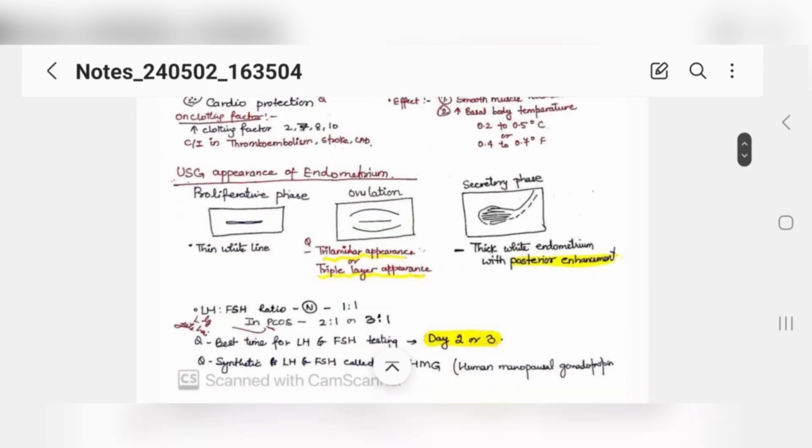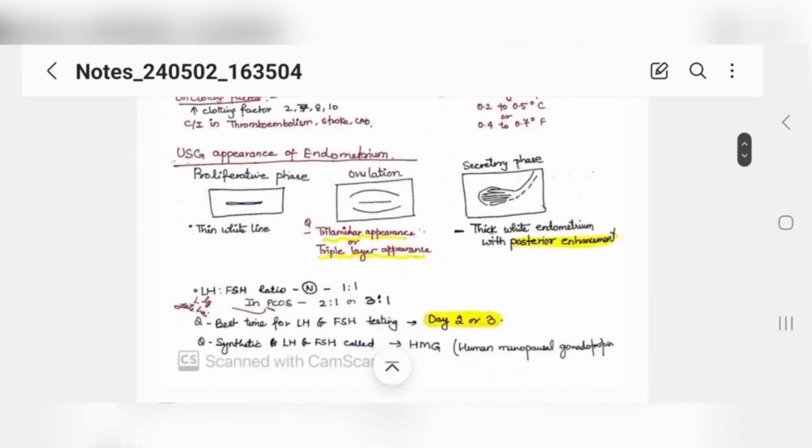Now this is important: the ultrasound appearance of the endometrium. In the proliferative phase, you will see a white line of the uterus. During ovulation, you will see a trilamellar or triple layer appearance. After ovulation, you will see a thick white endometrium with posterior enhancement.